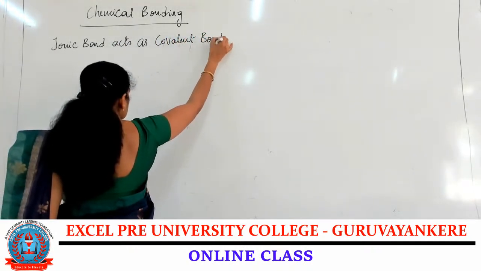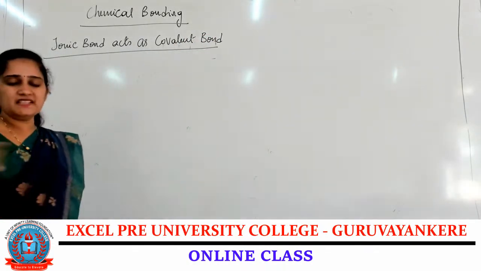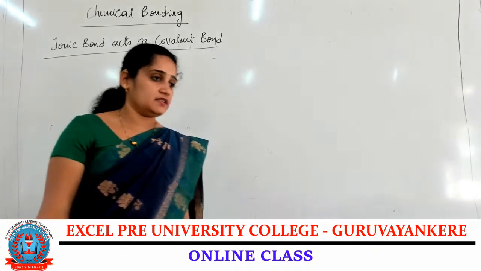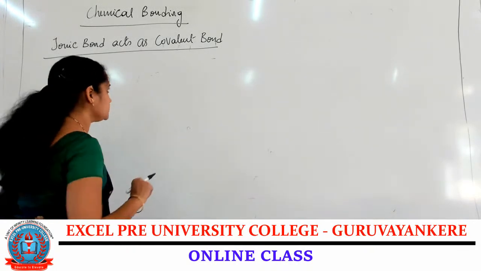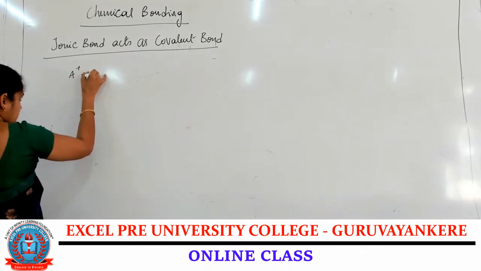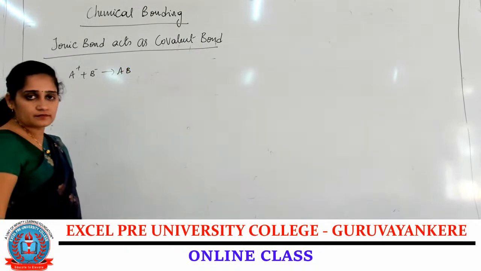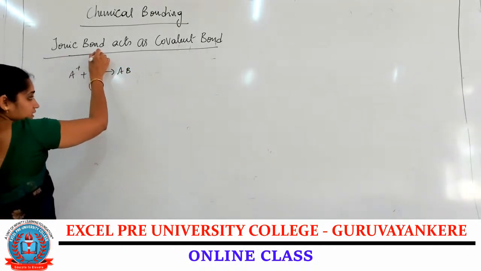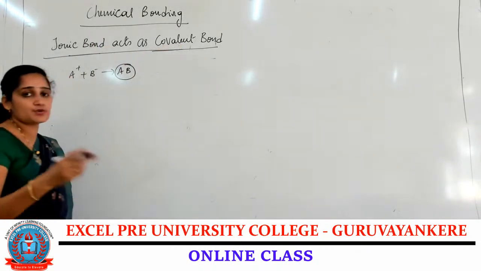Ionic bond acts as a covalent bond. Ionic bond is nothing but complete transfer of one or more electrons from one atom to another atom, which is the ionic bond formation. So during the formation of the ionic bond, A plus B minus gives AB. Isn't it? That is the ionic bond. After the formation of the ionic bond, these molecules act as a covalent bond. It shows the covalent character.